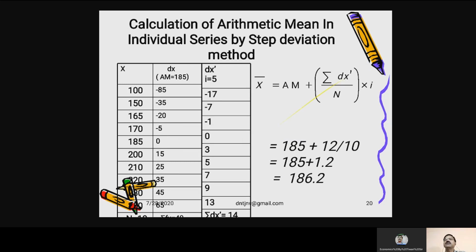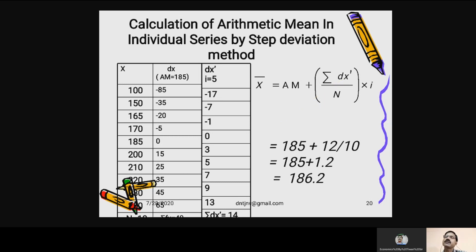Calculation of arithmetic mean in individual series by step deviation method. So here you have to find out step deviation. First of all, dx is to be found as you did last time. You can take any number of your choice and find out dx. Then dx prime is to be obtained.